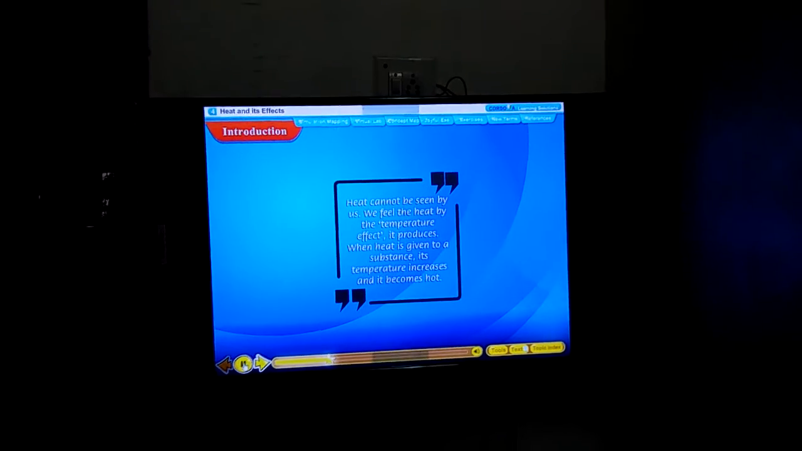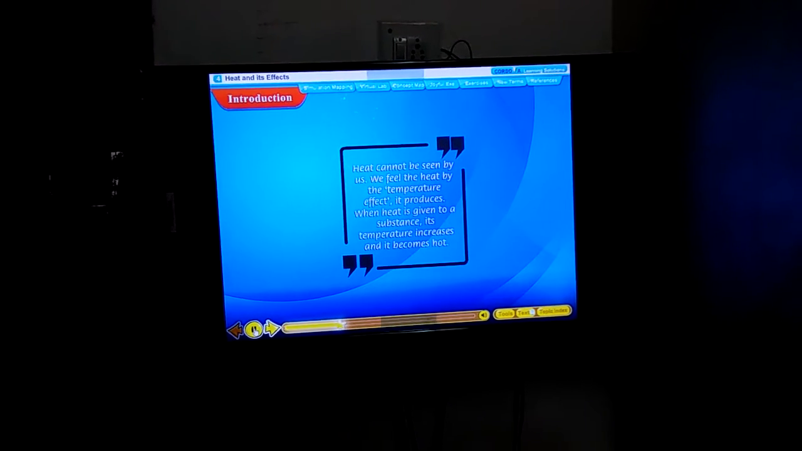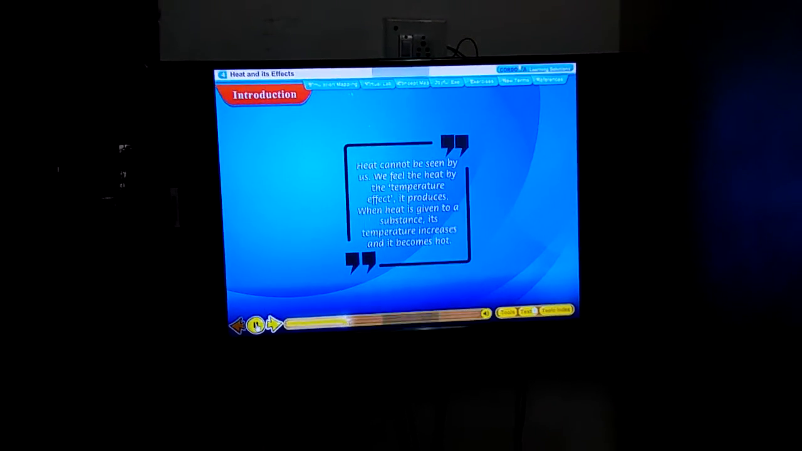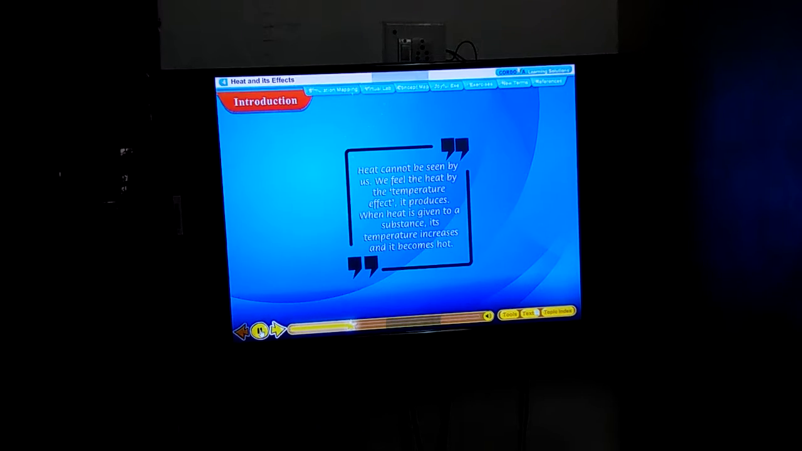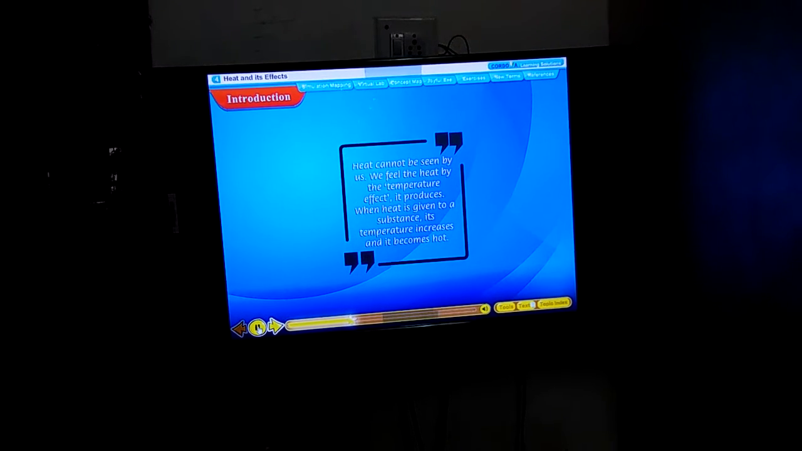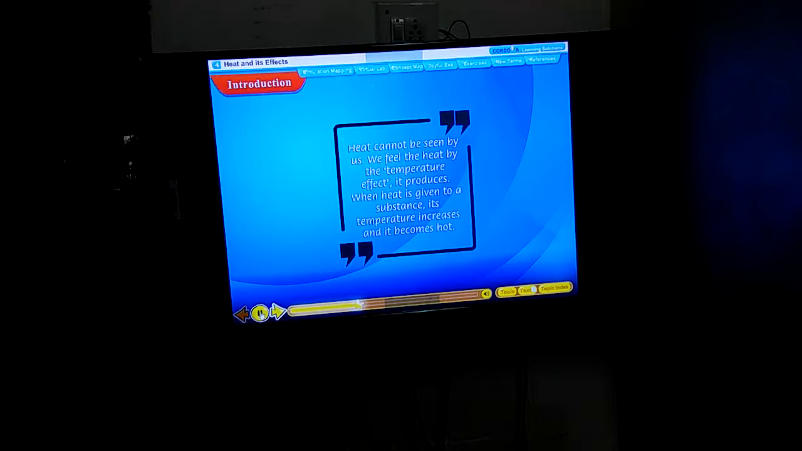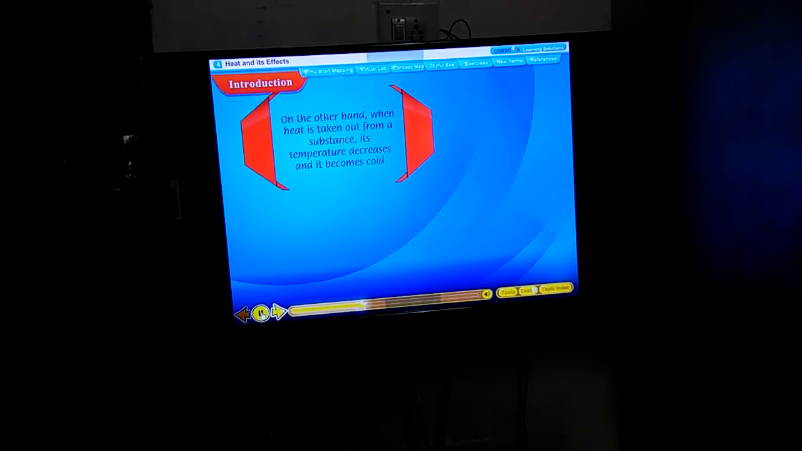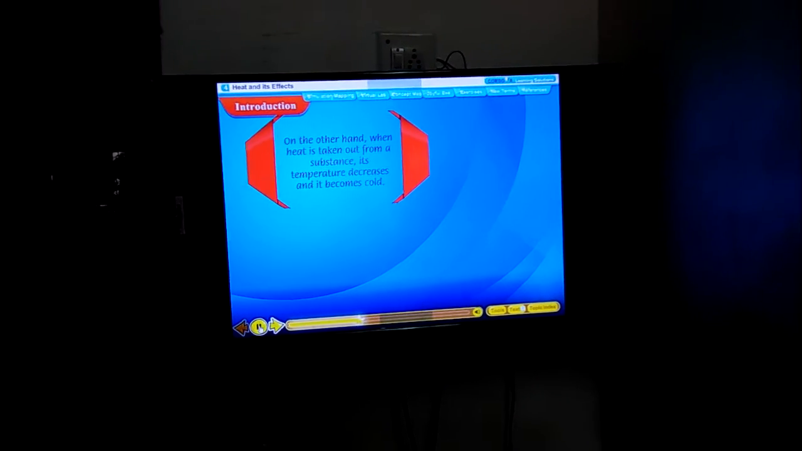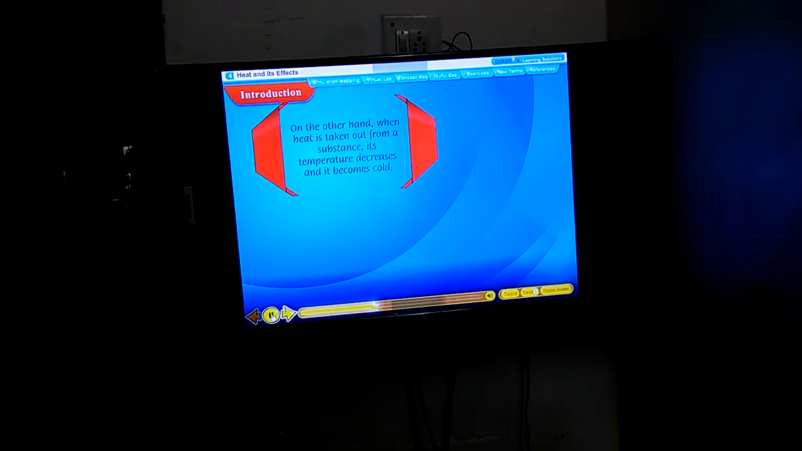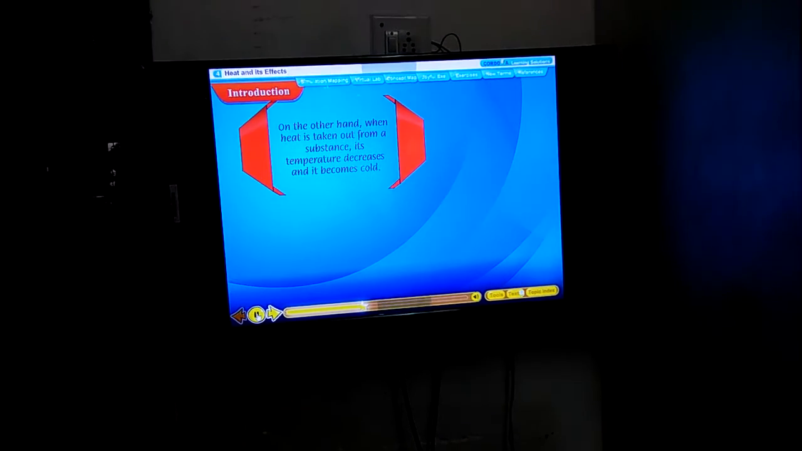Heat and its effects. Heat cannot be seen by us. We feel the heat by the temperature effect it produces. When heat is given to a substance, its temperature increases and it becomes hot. On the other hand, when heat is taken out from a substance, its temperature decreases and it becomes cold.